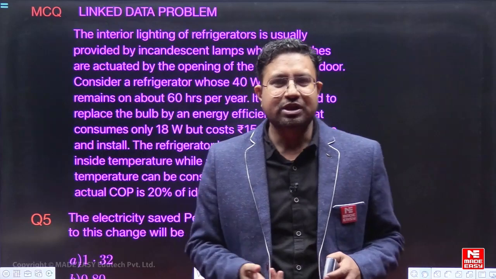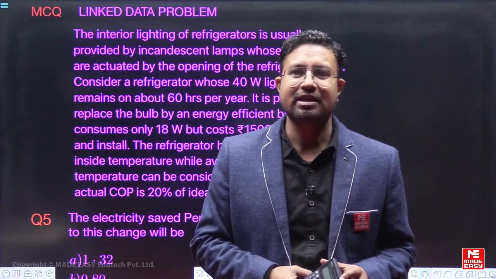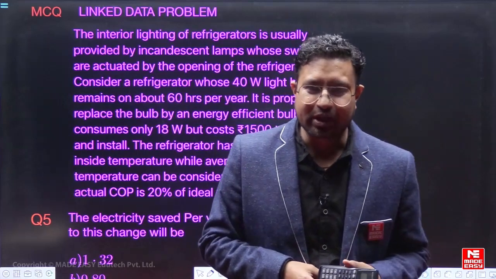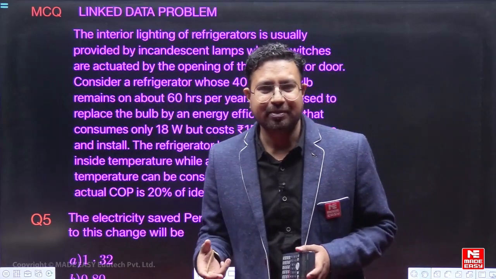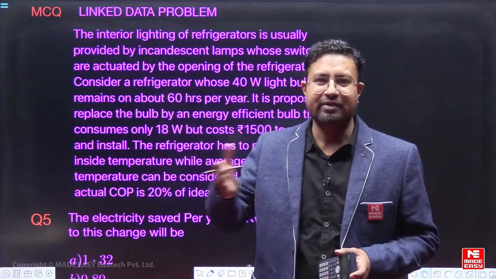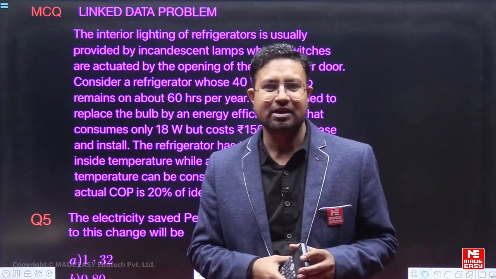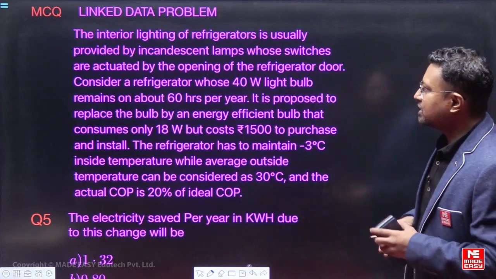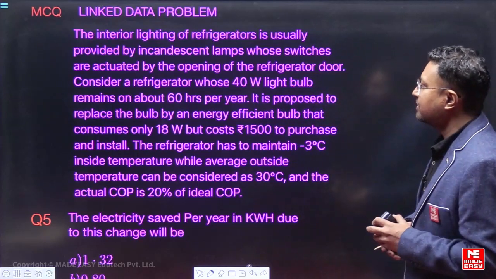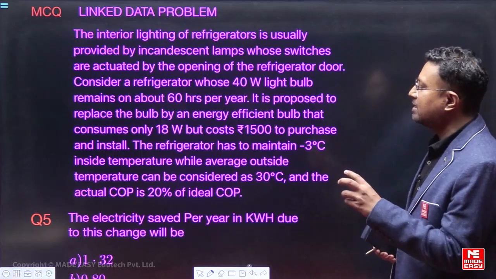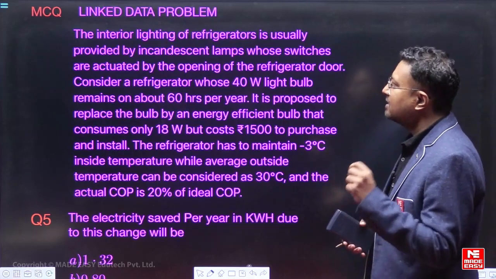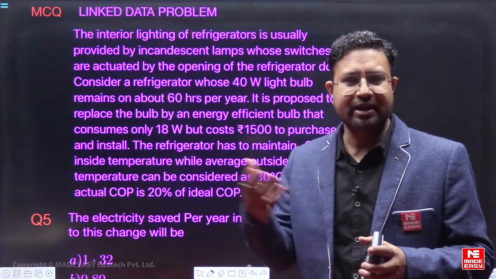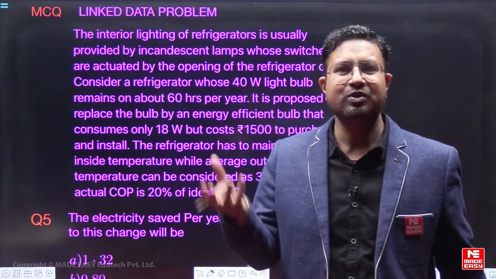So now the next question which we are going to discuss is based on multiple choice questions. So it is a linked data problem. The problem 5-6 which we are going to solve is a linked data problem. Let me go through the question first. The interior lighting of refrigerators is usually provided by incandescent lamps. That means the normal lamps which we use, not LED lamps, the normal bulbs which we used to use at home.